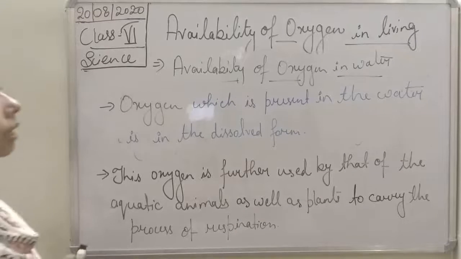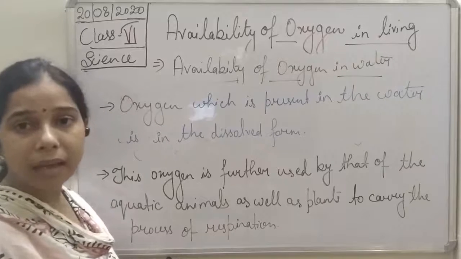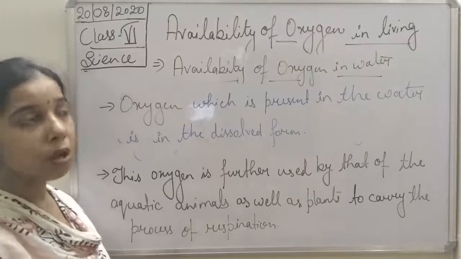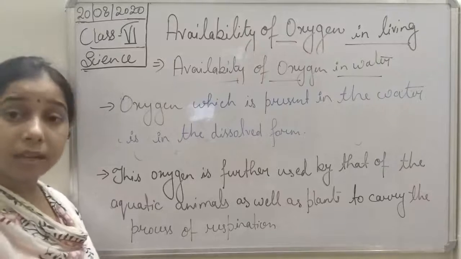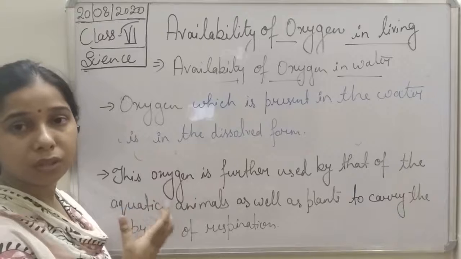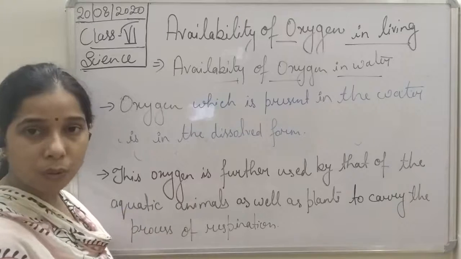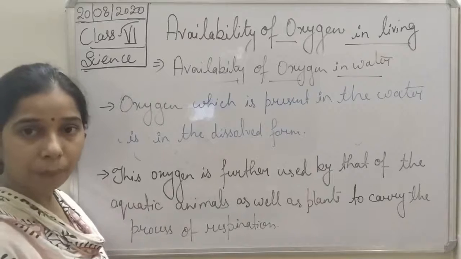So by this we can say how oxygen is available to the plants and animals living in the water. As we had discussed the availability of oxygen in the soil, oxygen is also available in the water.